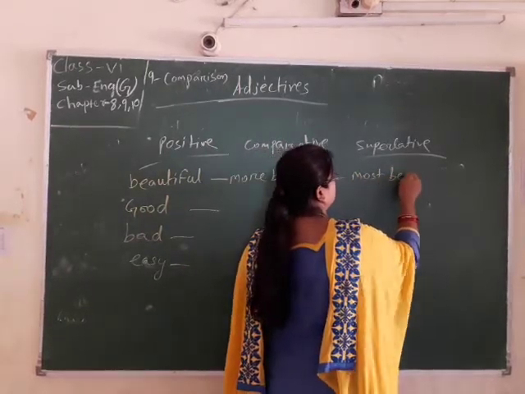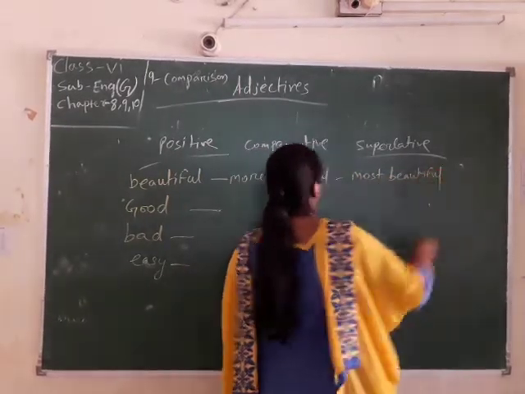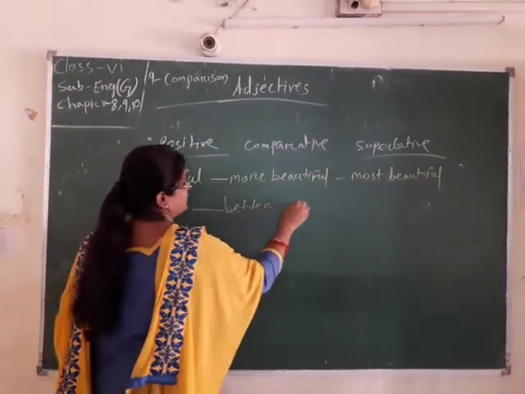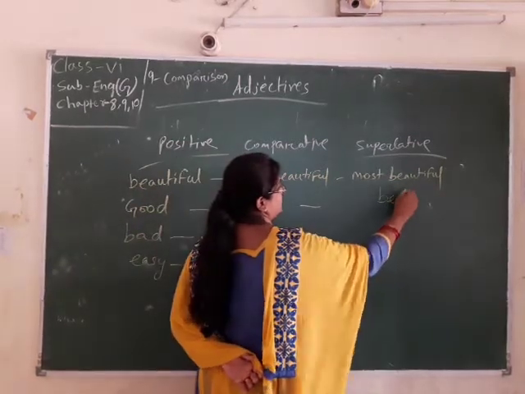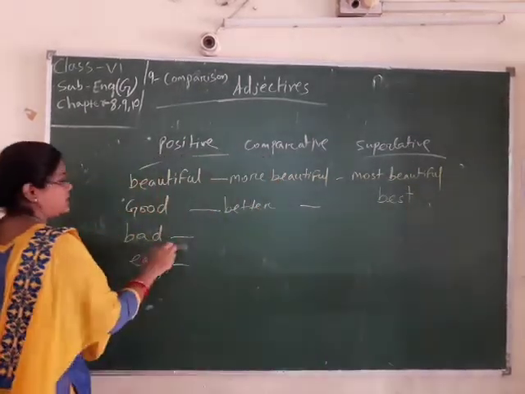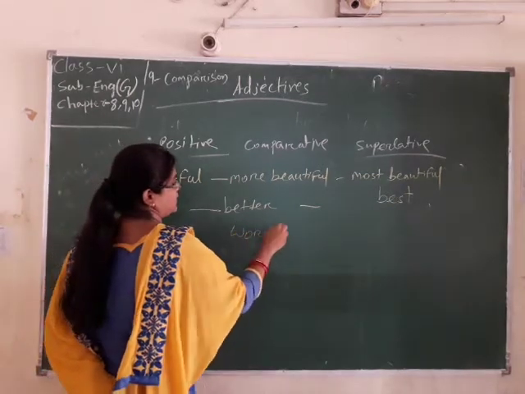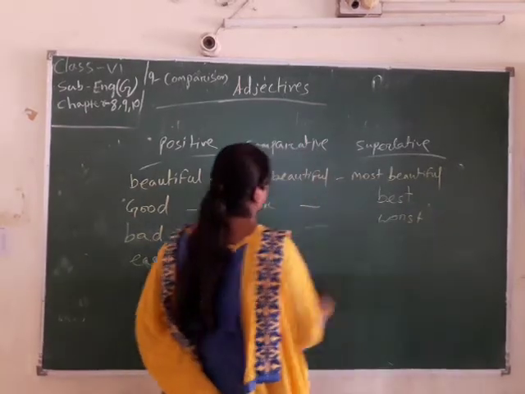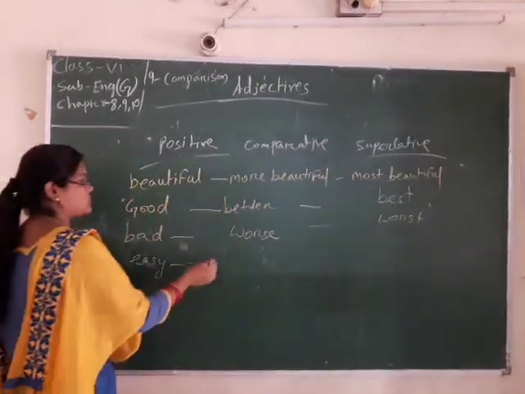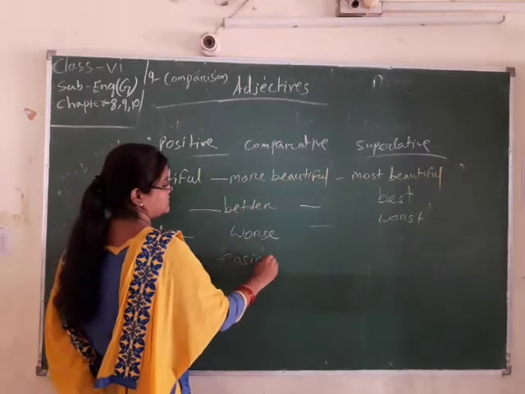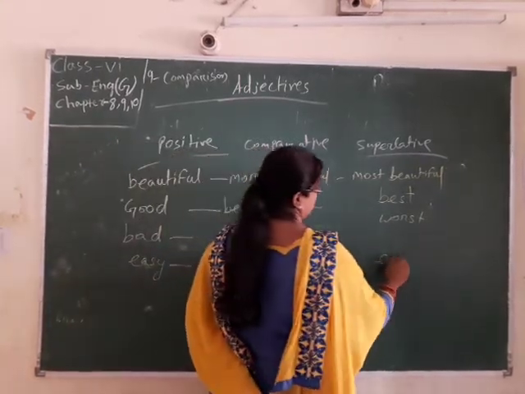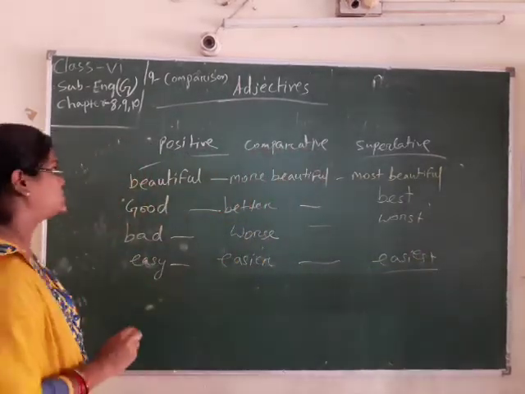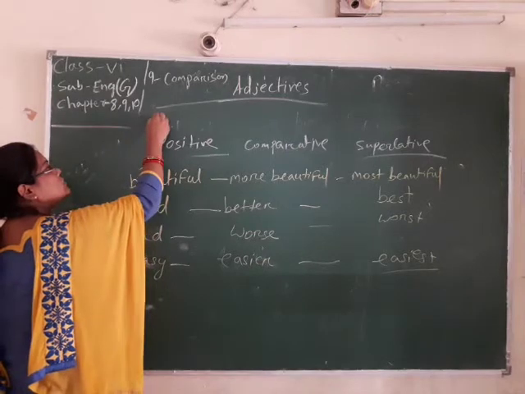Most beautiful. So good, better, best. Good, better, best. Then bad is worse and worst. Then the fourth is easy. Easy, easier, easiest. Easy, easier, easiest. So in positive, what do we use?